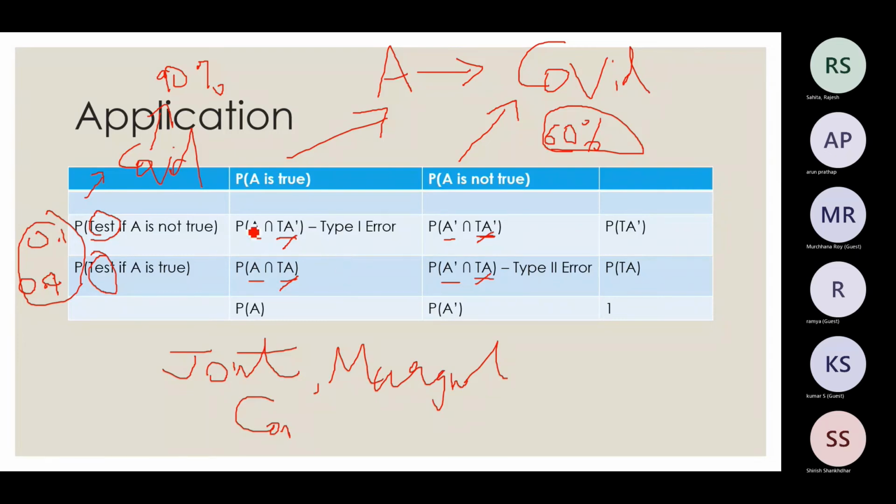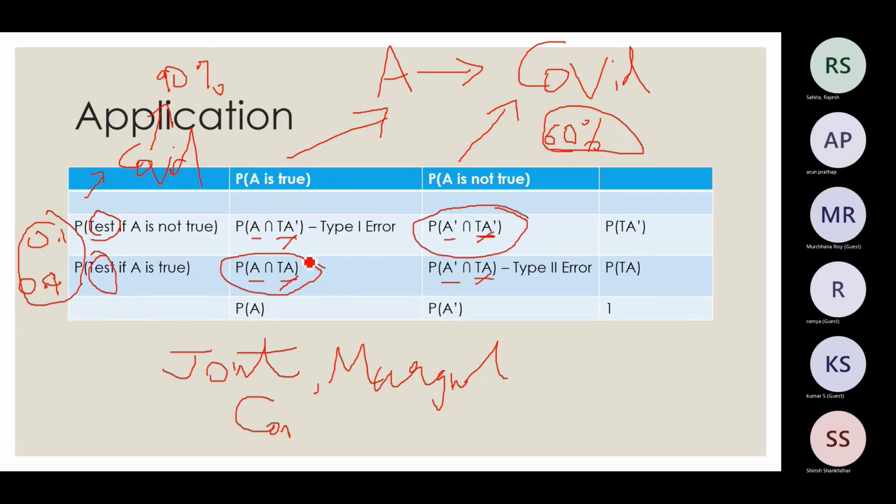Now out of these four, only two actually reflect the real condition. One is this, which tells me that I don't have COVID and the test told me that I don't have COVID. The second one is this, which tells me that I am having COVID and the test tells me that I am having COVID. The other two are error cases. So in this case, I had COVID, but the test told me that I am not having COVID.